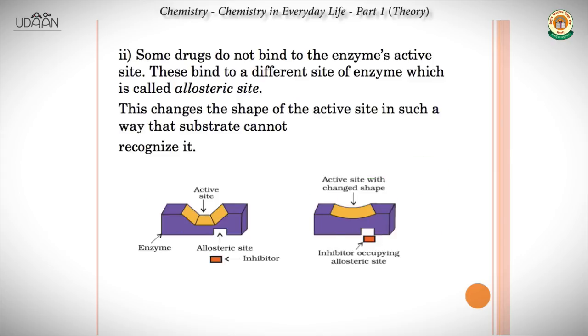Let's look at the second way. Now, some drugs do not bind to the enzyme's active site. What they do is they bind to a different site of the enzyme, not the active site, and this site is called allosteric site. Now, this attachment to the allosteric site changes the shape of the active site, and we had seen that the active sites in an enzyme are shape selective. So now if the shape changes, it can no longer attract the substrate that it used to attract as its functional property. So this is the second way how drug-enzyme interaction can take place.